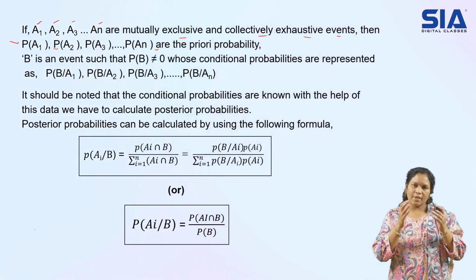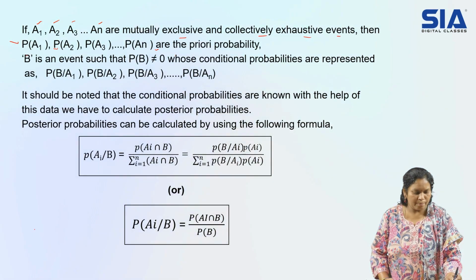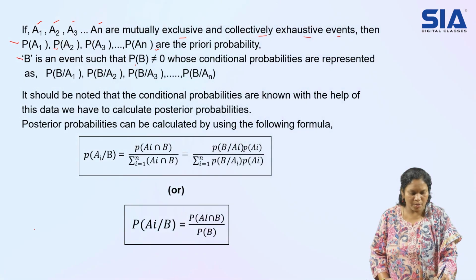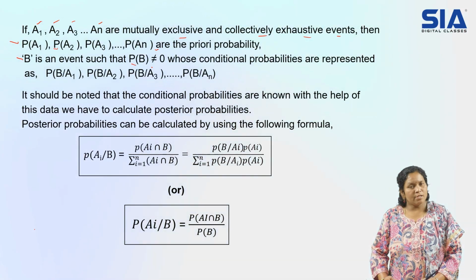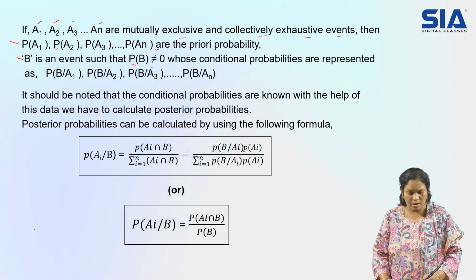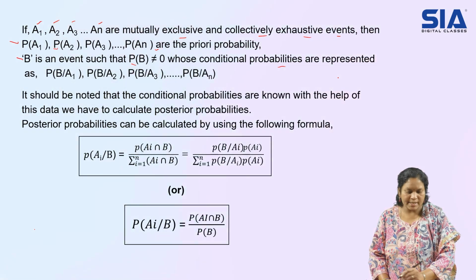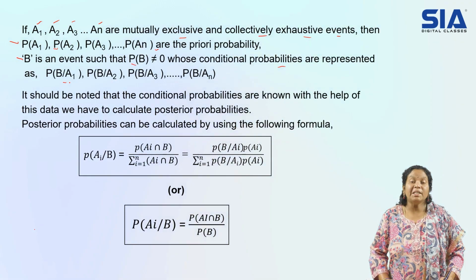So already I have in my hand. Now B is an event such that P of B is not equal to 0. That is not considered as 0. My probability, I am not considering it as 0, whose conditional probabilities are represented as P of B given A.